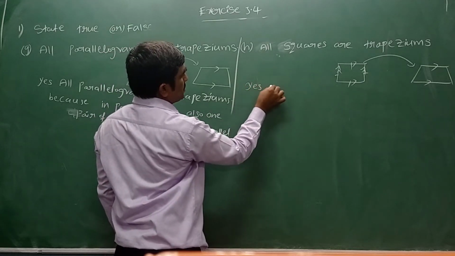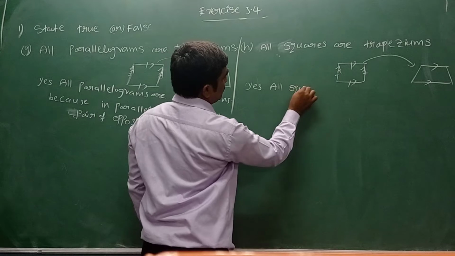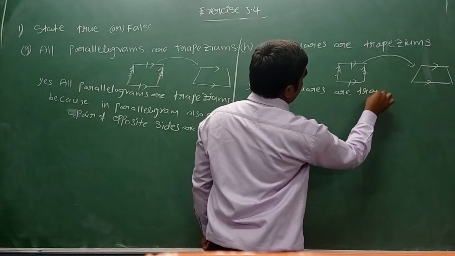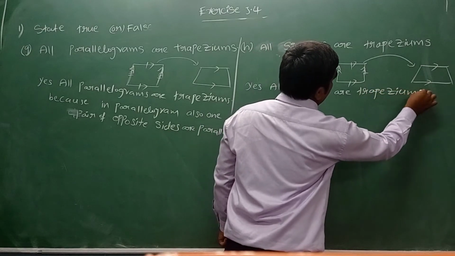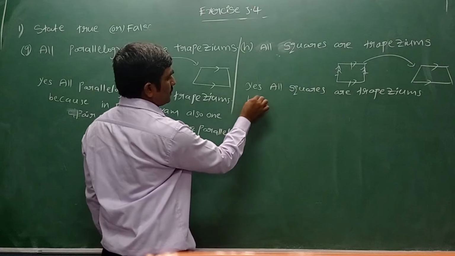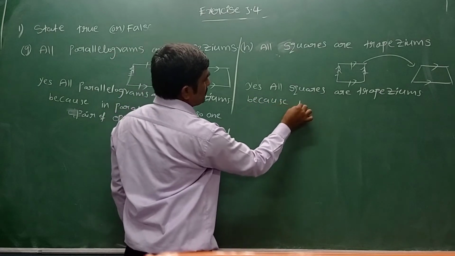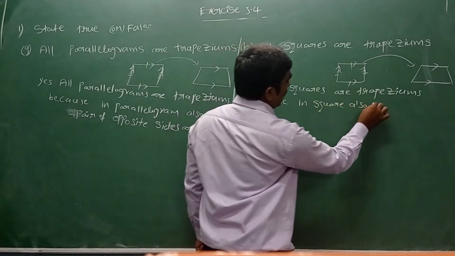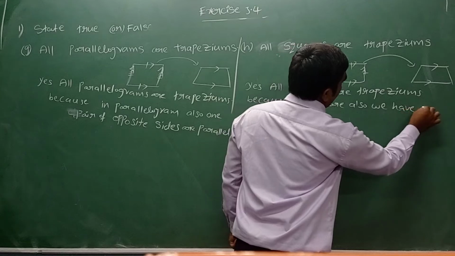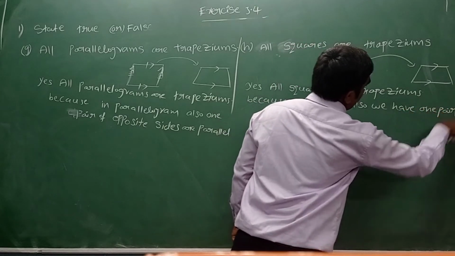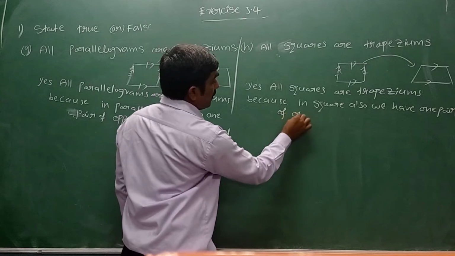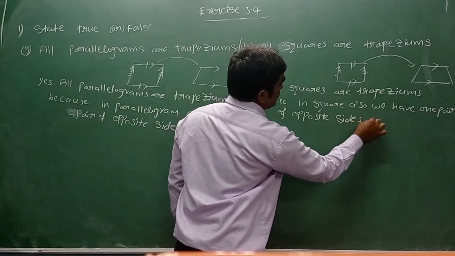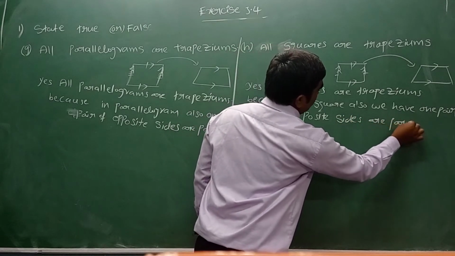What we can write now is all squares are trapezium, because in a square also we have one pair of opposite sides parallel.